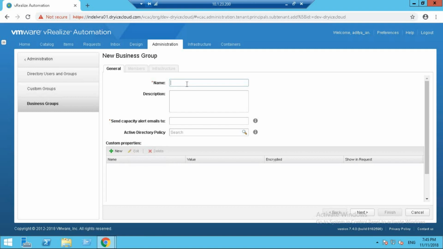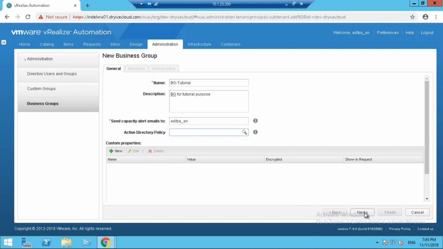Click on new. We're going to name this business group BG-tutorial for the sake of simplicity. Provide a description so that users know what they're being made a part of. Just call the description BG for tutorial purpose. Now you can set the capacity email alerts to someone. I'm just going to name it myself. You can set the Active Directory policy if there exists any in your environment. You can set the custom properties here that you want to be implemented on this business group.